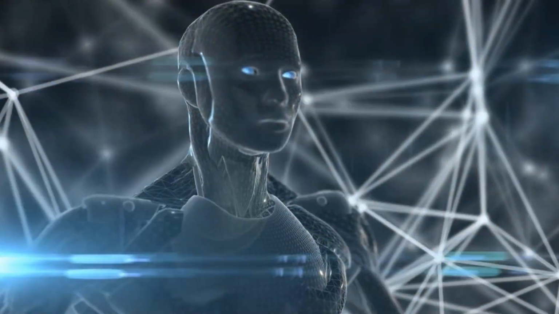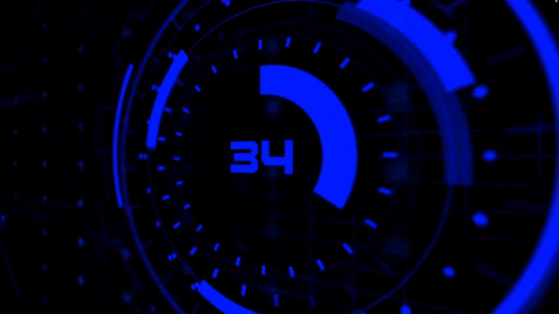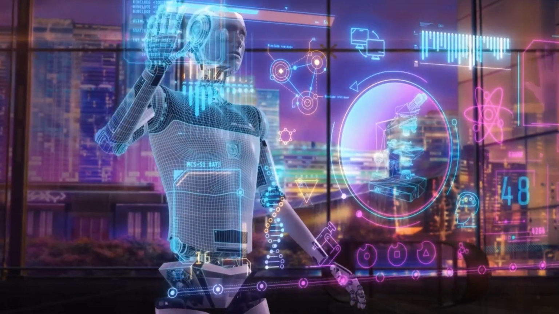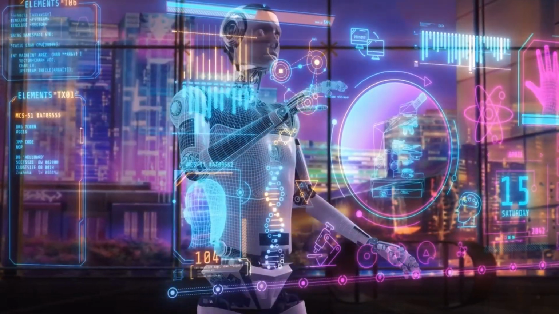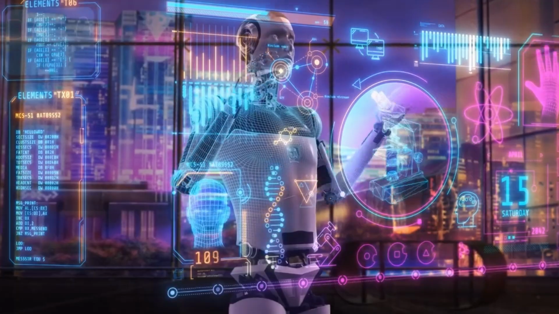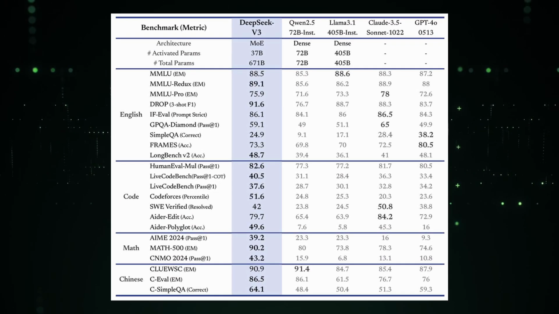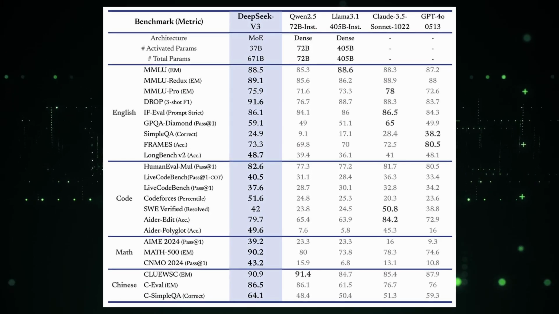How powerful? Well, it can think 3 times faster than older versions. It understands and remembers as much text as a whole book. That's way more than most other AI tools out there. Whether you're writing something, need help with math, or want to create computer code, DeepSeek V3 can handle it all.